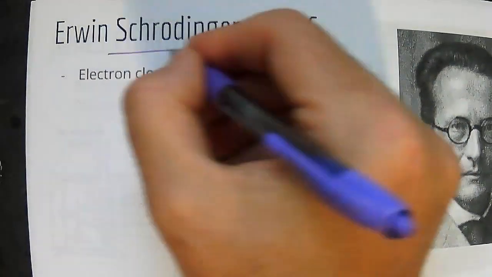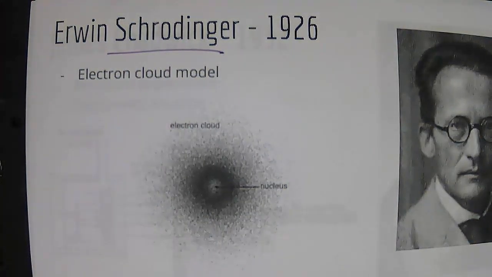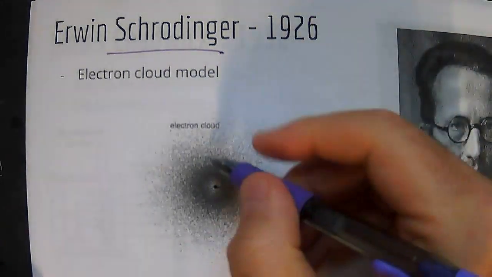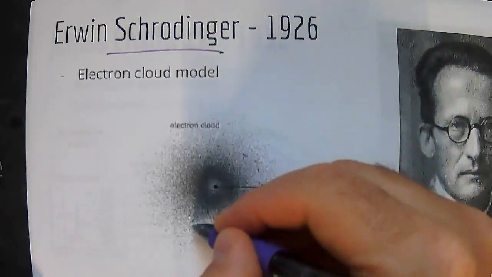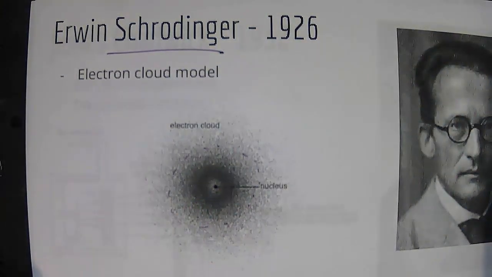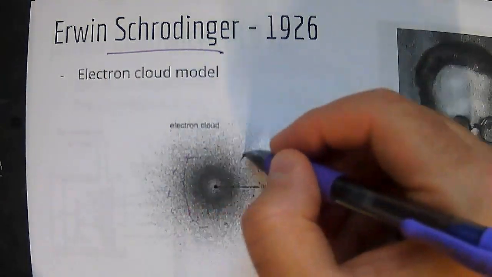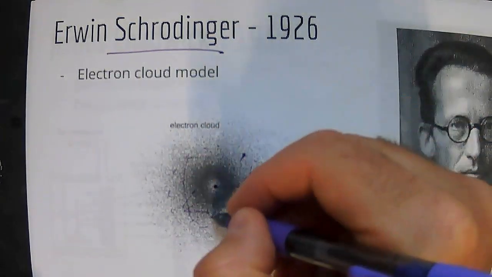Erwin Schrödinger, and I think he was in that movie Oppenheimer. There was a nucleus, but instead of having orbits like the Bohr model, he said that electrons can move anywhere within that orbit.